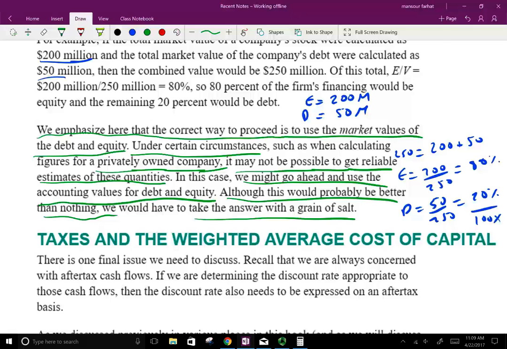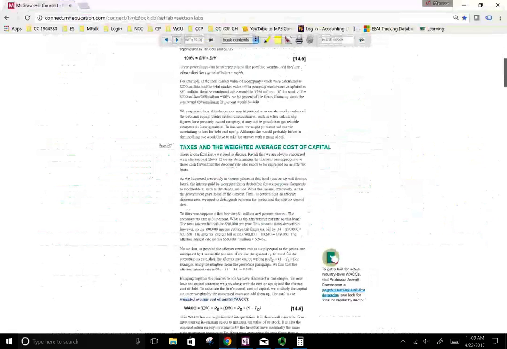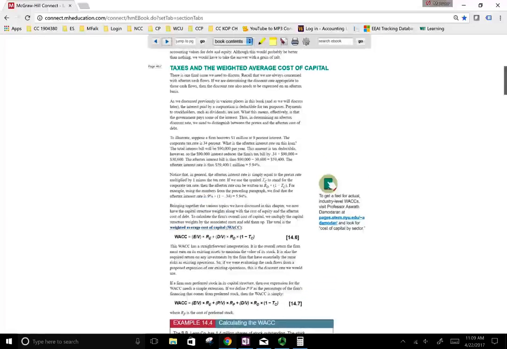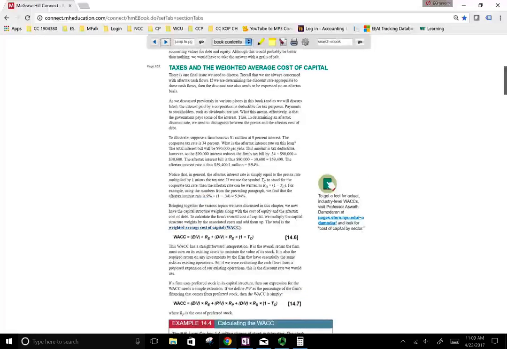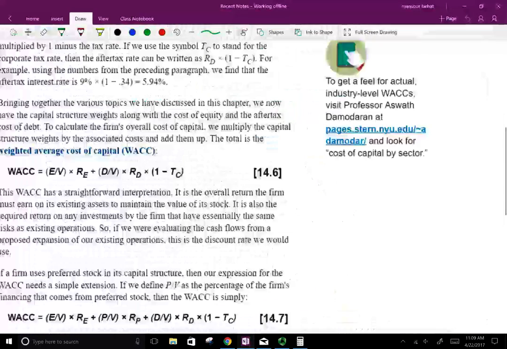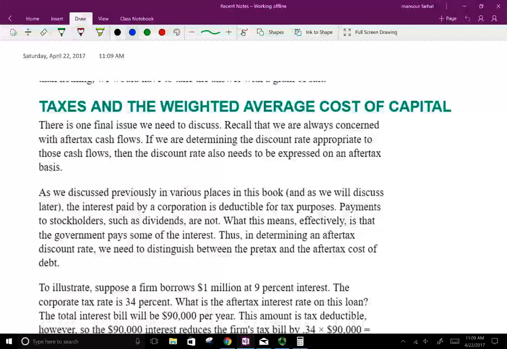Now, what we have to be aware of is the cost of debt. The cost of debt is a little bit different from the cost of equity. Why? Because the cost of debt is influenced by taxes, and I will explain. So we need to emphasize the effect of taxes and the weighted average cost of debt.